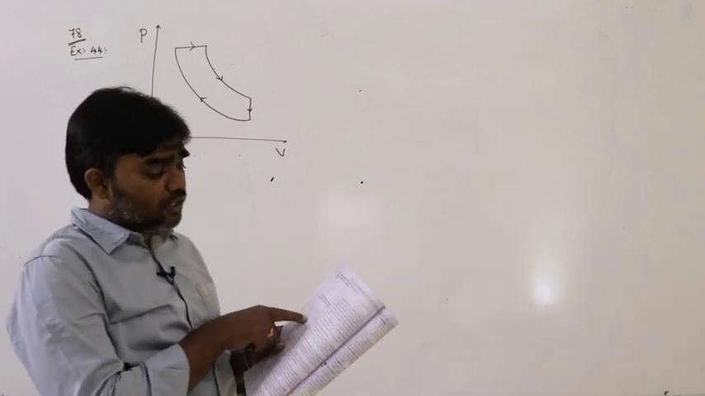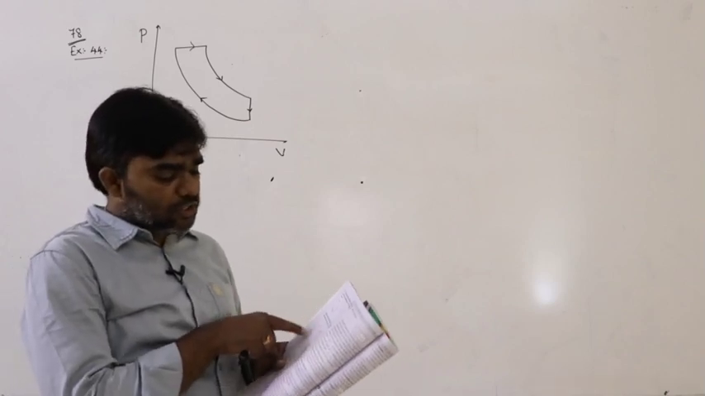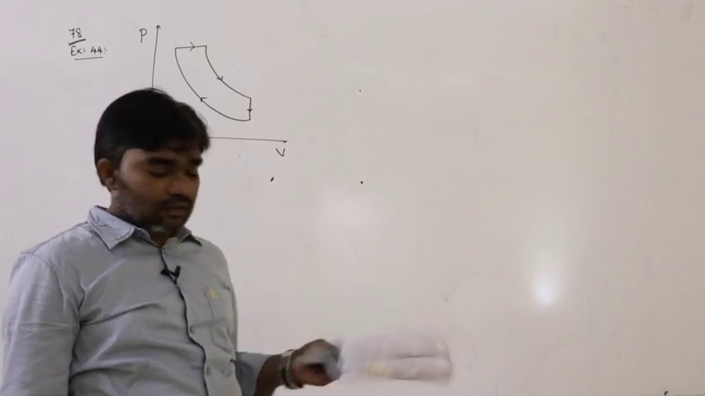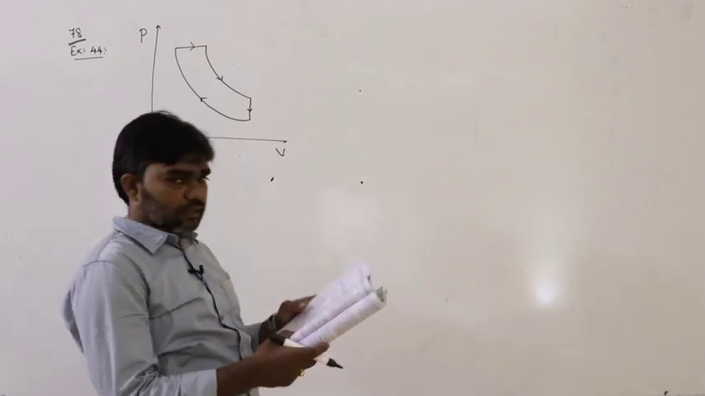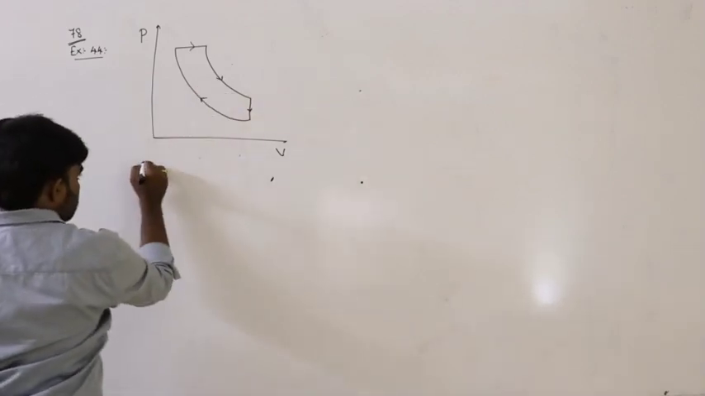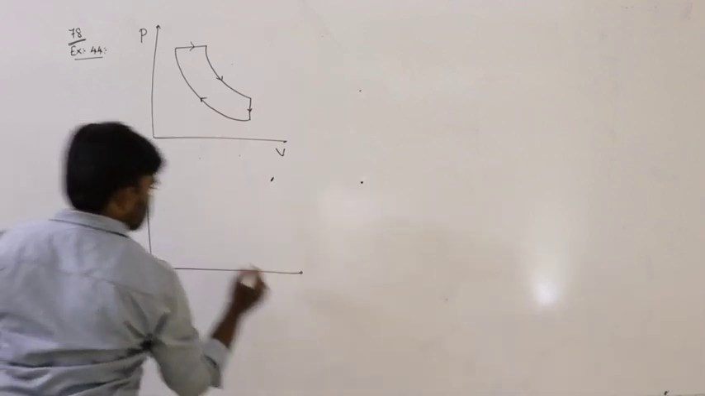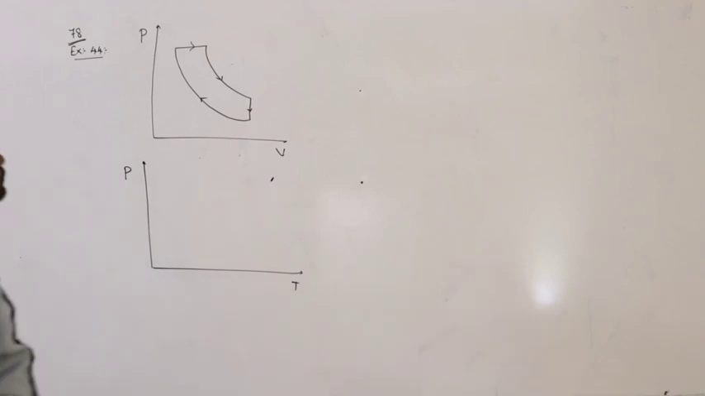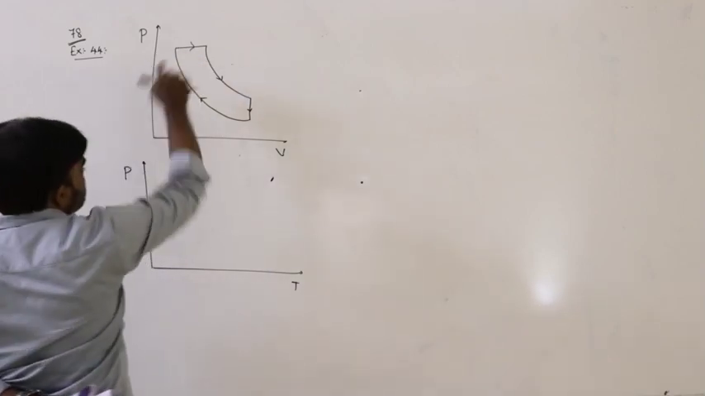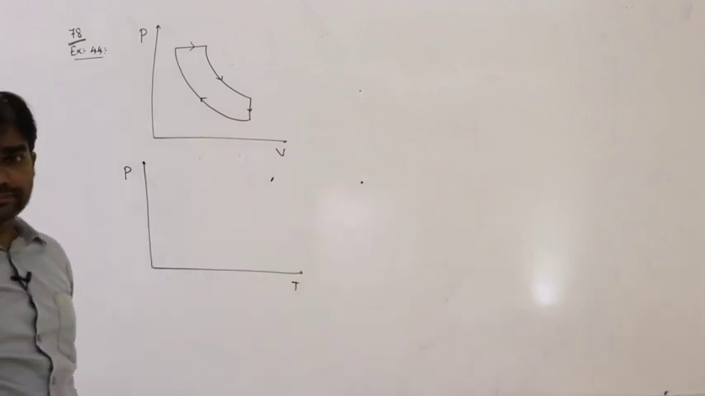The options are graphs between pressure and temperature, and volume and temperature. So what is the shape of the graph? That we have to calculate. First, if we represent the same graph in pressure and temperature, let us say this is pressure and this is temperature. Here the horizontal line indicates an isobaric process. Pressure remains constant, right?